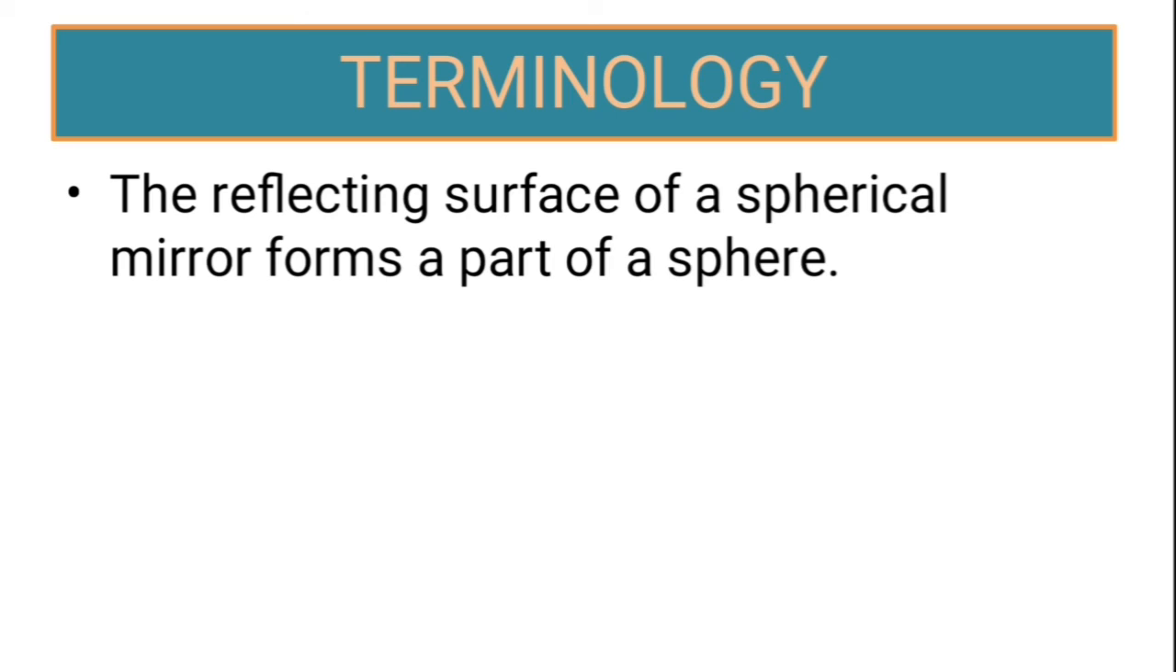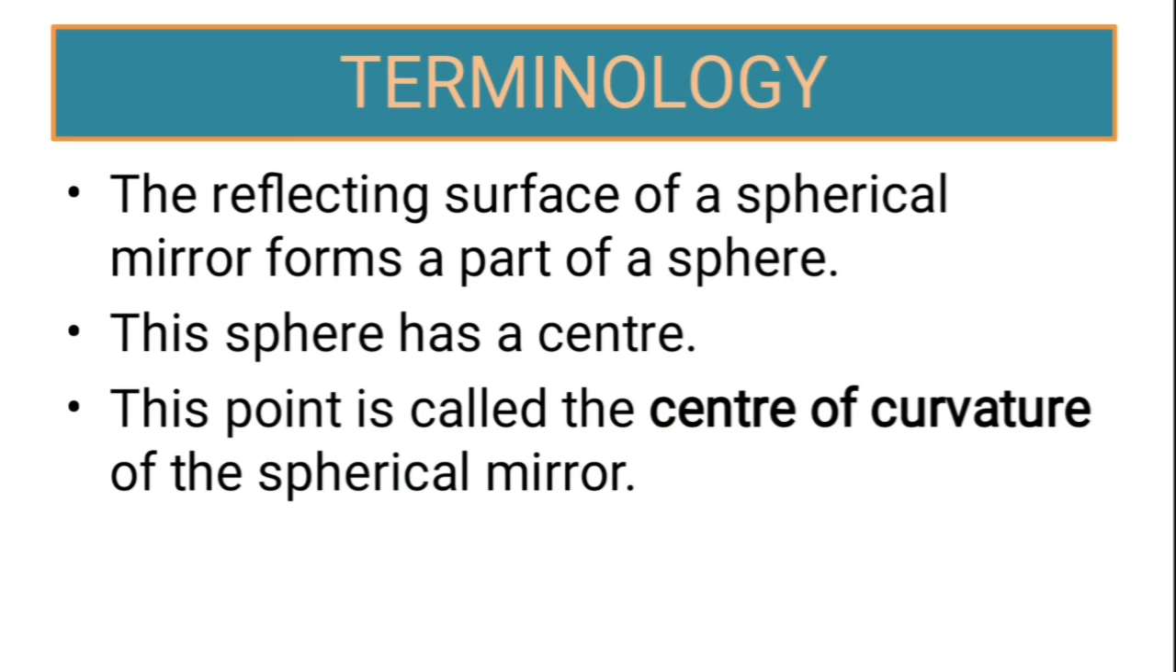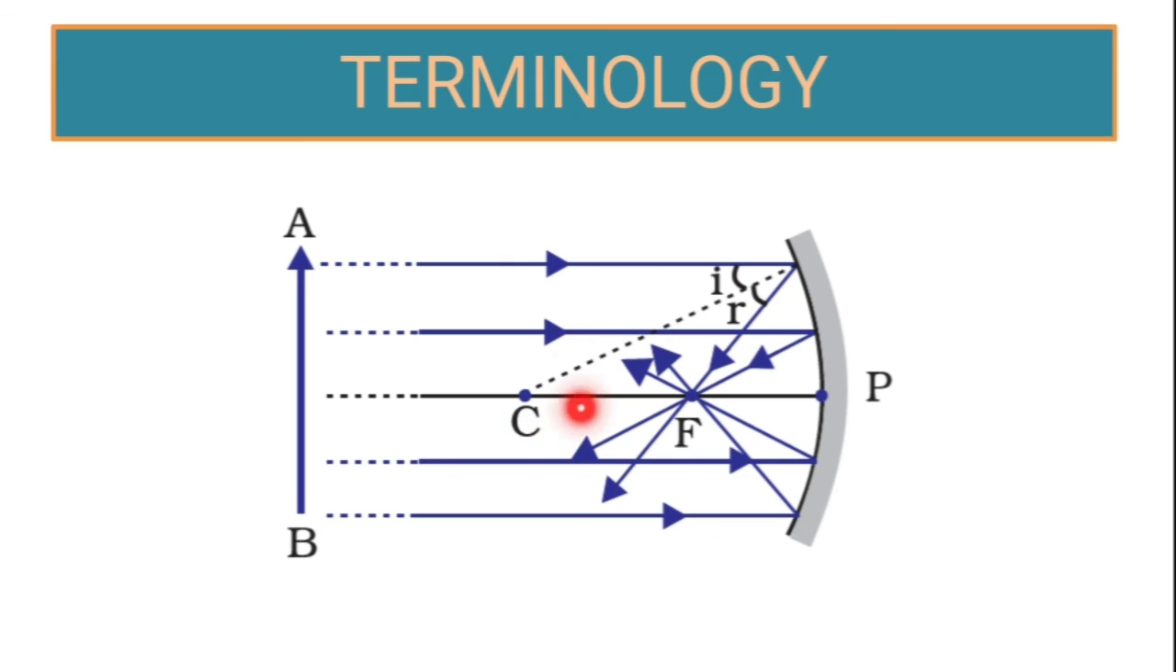Let us see the next term. The reflecting surface of a spherical mirror forms a part of a sphere. That means the concave or convex mirror we have can be a part of a bigger sphere, because it is spherical and slightly curved. So what do we call the center of this bigger sphere? The center of curvature. This sphere has a center, and this imaginary point is called the center of curvature. And what is its symbol? Capital C. Now again I will show you the diagram where you will see the center of curvature. This is the center of a bigger sphere. It is imaginary, just for our sake of understanding and to solve problems related to physics, particularly this phenomenon. So this is the center of curvature.